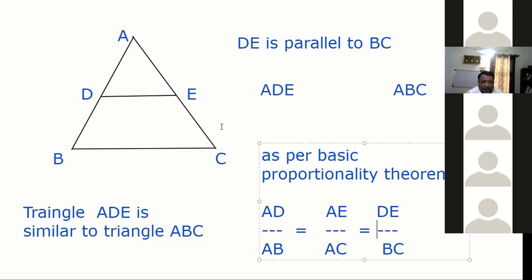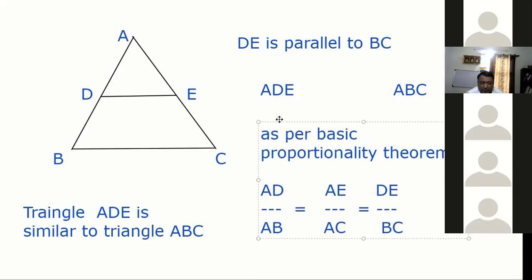That is known as the BPT or Thales theorem. What I'm trying to tell you is the length of this side AD divided by the length of the full side AB will be equal to AE by full side AC, or equal to DE by BC. If two triangles are similar, that will follow, and that gives you a lot of convenience to solve many triangle problems.